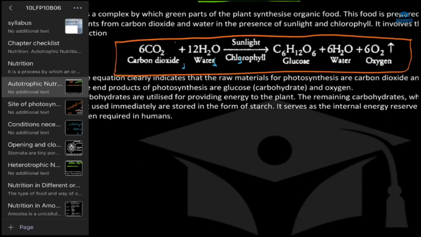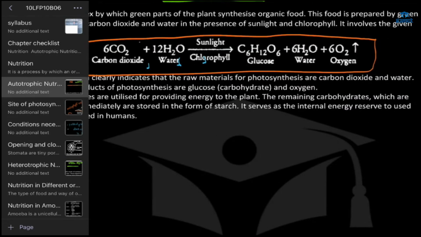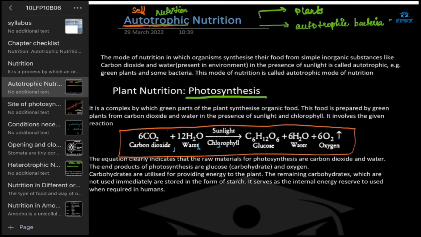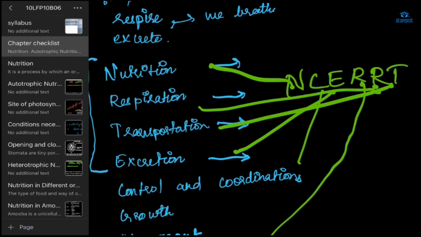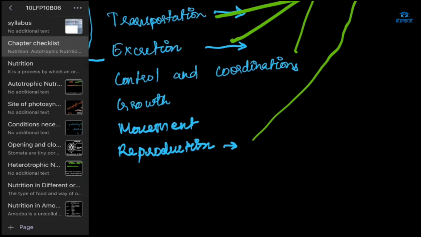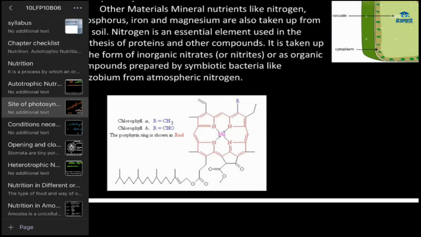Excuse me, ma'am, can you show NCERRT once again? Which one? No, ma'am, the previous one. Yeah, this one. Okay. Now, what's written after growth? It's movement. Growth and movement are the same. Reproduction. Okay.